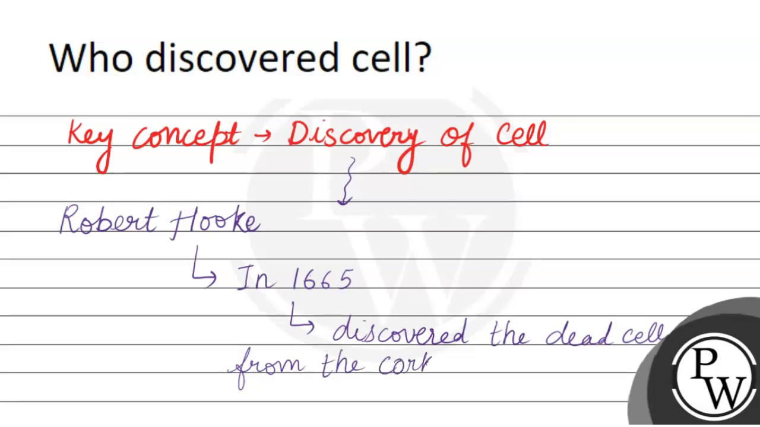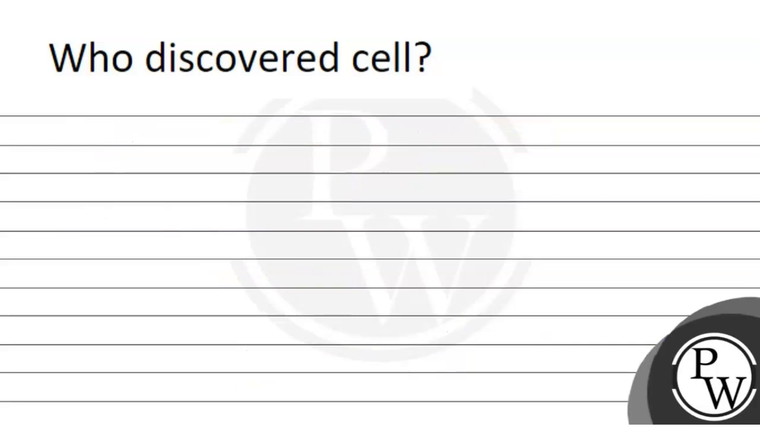Cork is the dead part or the bark of a tree. So he took a cork piece from the bark of a tree and in a self-made microscope he observed that cork piece and found that there is a structure of a honeycomb.